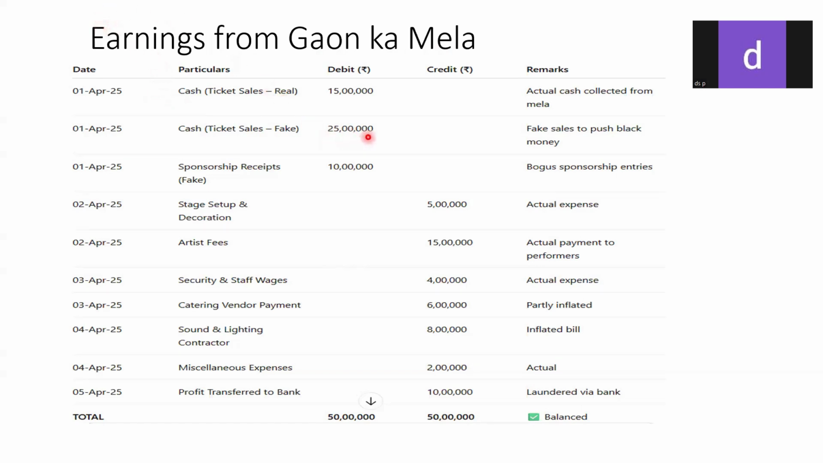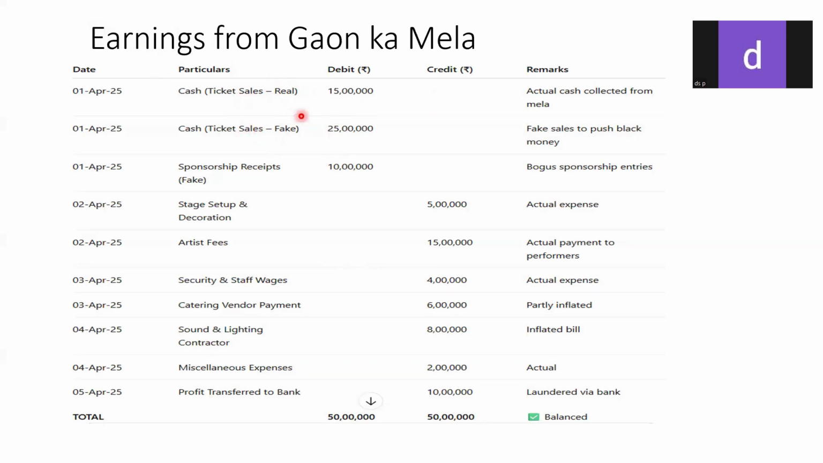Okay, let's see the earnings from the Gaav ka Mela. Here you can see the real cash or ticket sales is 15 lakh from the Gaav ka Mela, and the fake sales is 25 lakhs. So here you can see again the black cash, 25 lakh rupees, was systematically entered into the system. Fake sales to push the black money here. 25 lakhs is pushed in.